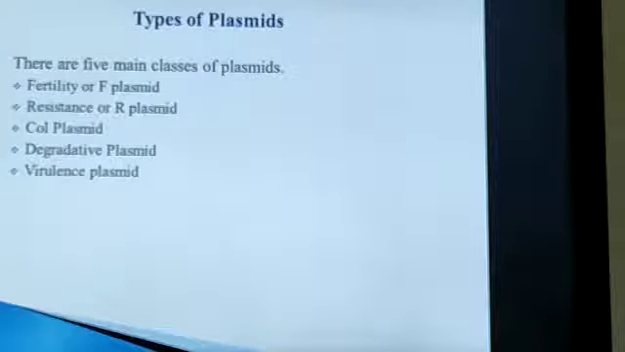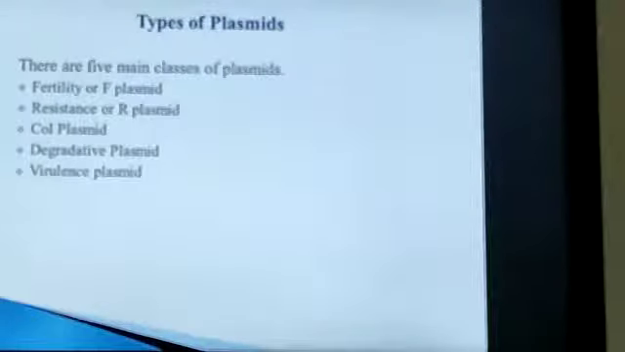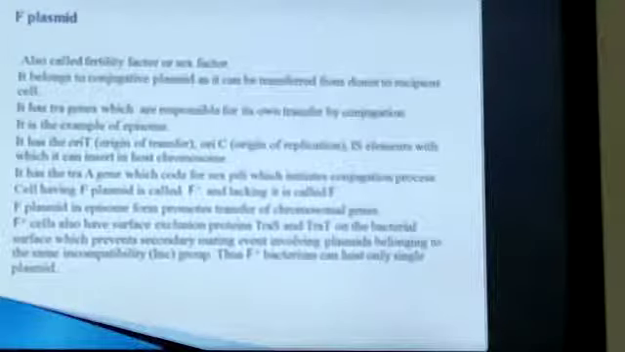Next, types of plasmids. There are 5 main classes of plasmids: fertility or the F plasmid, resistance or the R plasmid, Col plasmid, degradative plasmid, and virulence plasmid. First one, that is the F plasmid.